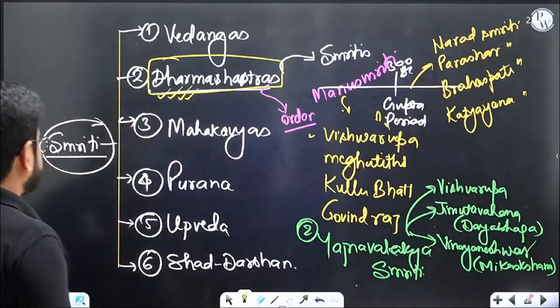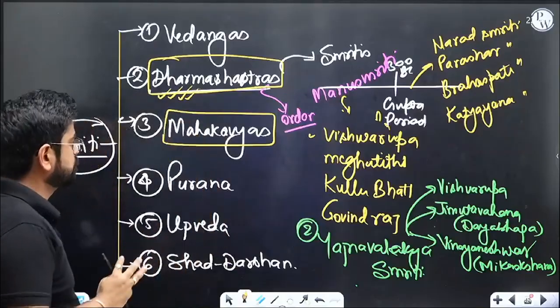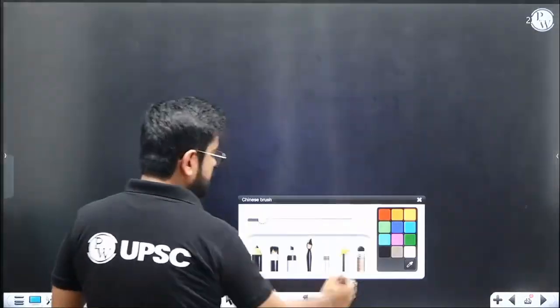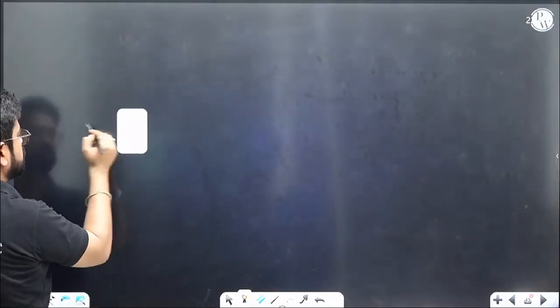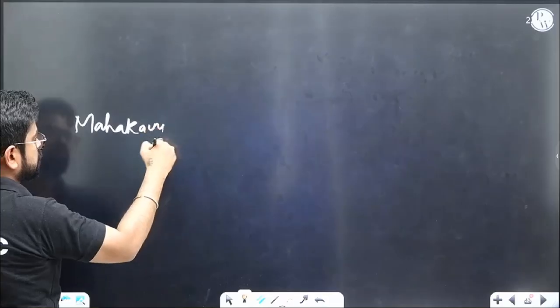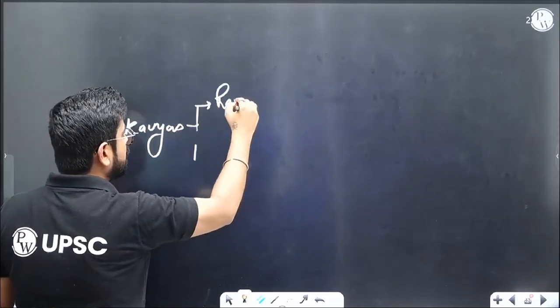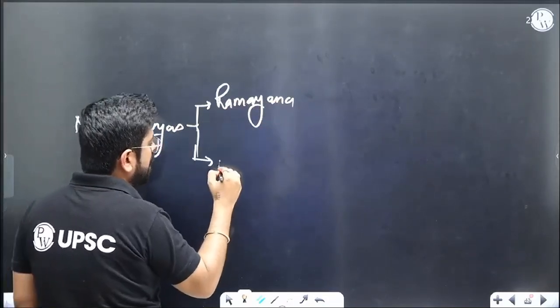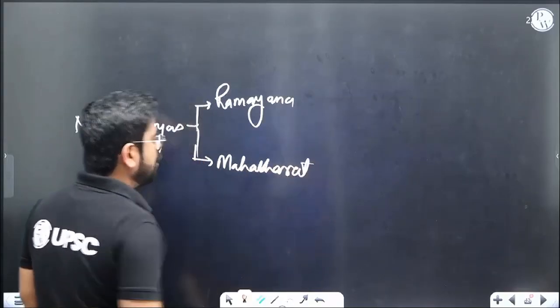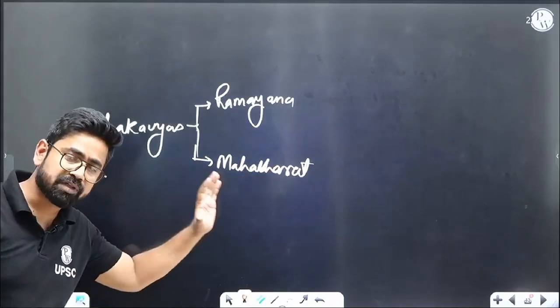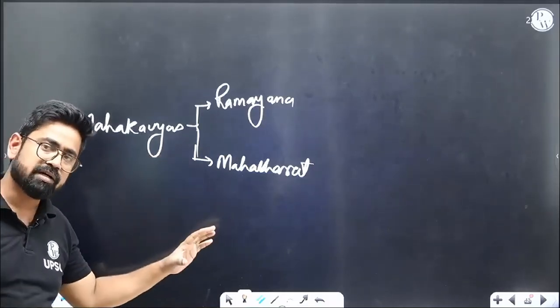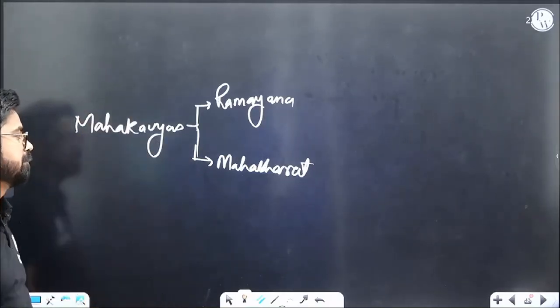Third one, Mahakavya. Now there are two Mahakavyas. One is Ramayana. Another one is Mahabharata. Now do we understand that these Mahakavyas were written after 600 BC? They were written down or compiled much later. They happened much earlier, right? But they were written down much later, right?